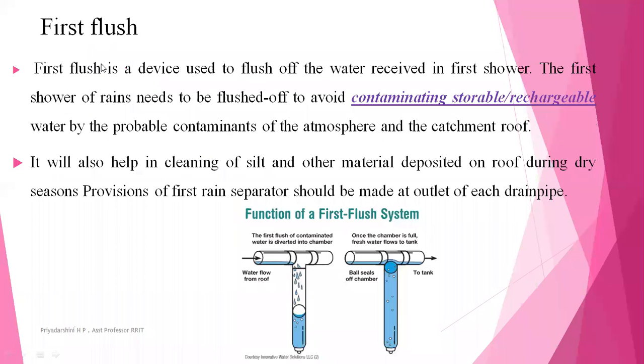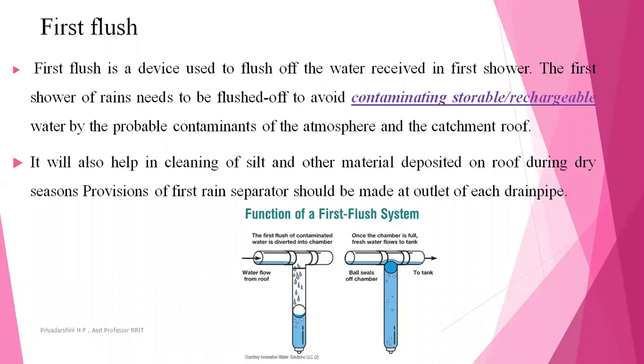Next, the first flush. The first flush is a device used to flush off the water received in the first shower. The first shower needs to be flushed off to avoid contaminating the stored water, because on the rooftop, due to atmospheric dust and silt particles, everything is present on the catchment area.